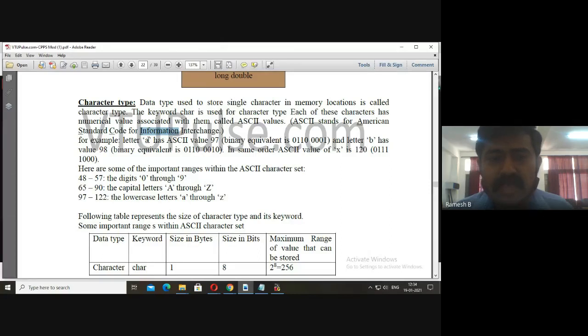Say the value of A is 97. It can't understand A, it will understand 97. So whatever characters we enter are converted into some numbers, and those numbers are known as ASCII. This is 97. The internal representation of 97 is this many binary digits.